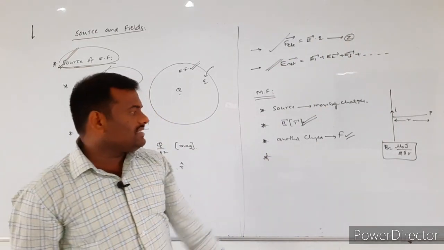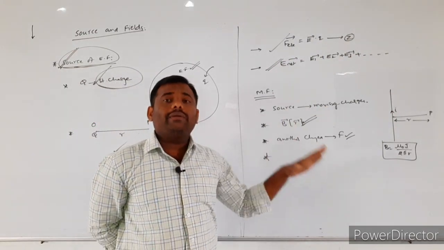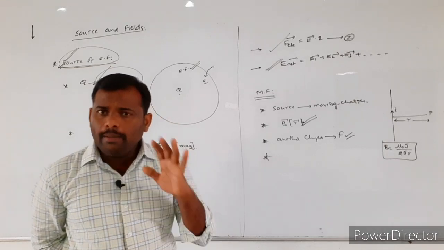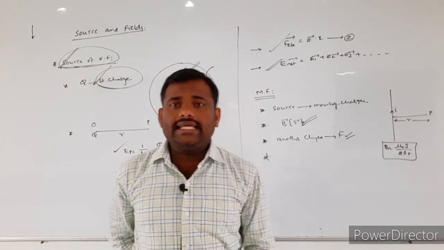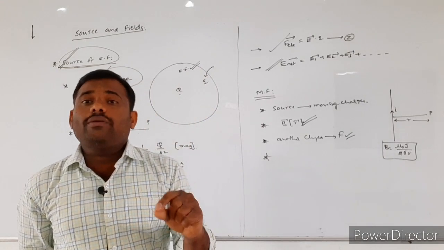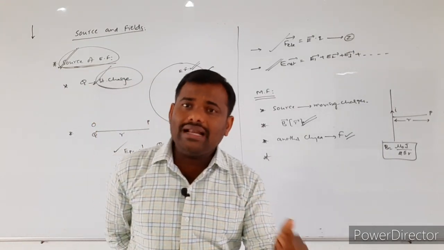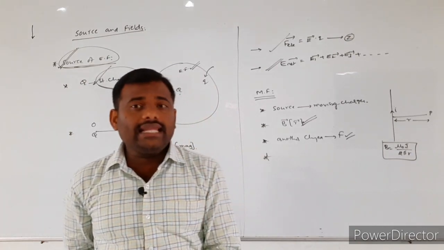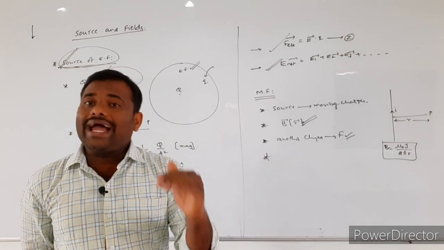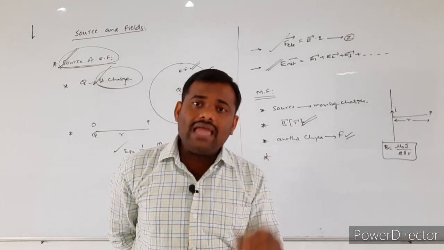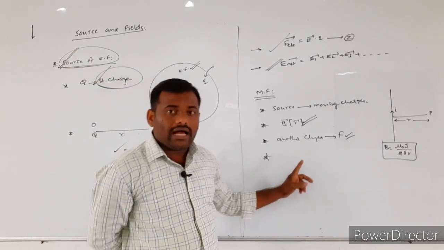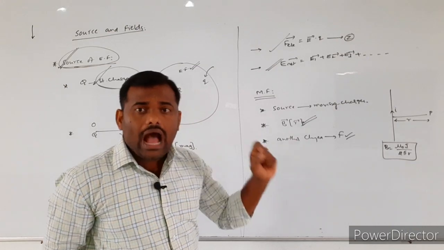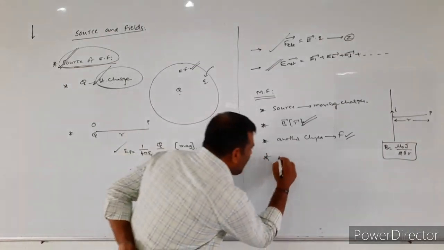Similar to that, in the case of the magnetic field also, in a given region, if two or more magnetic fields are acting simultaneously, by using the principle of superposition we have to calculate the resultant magnetic field.